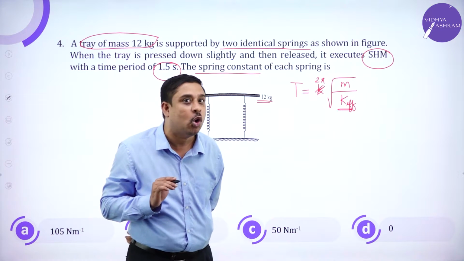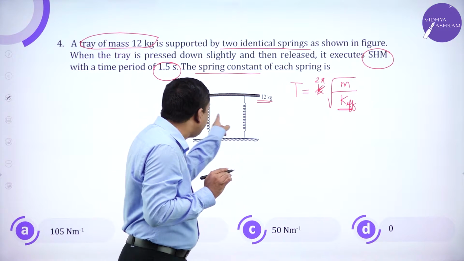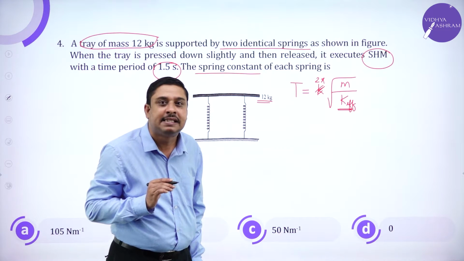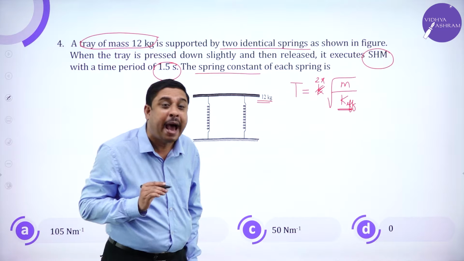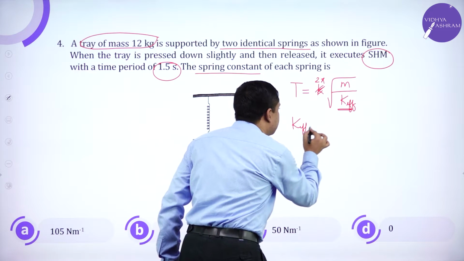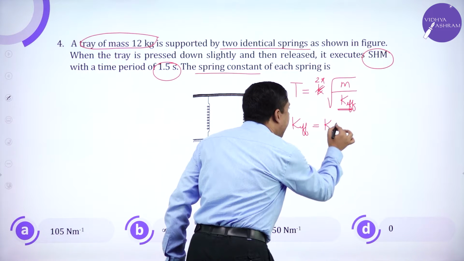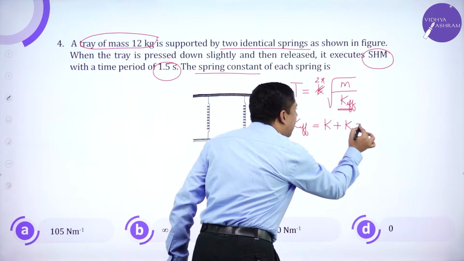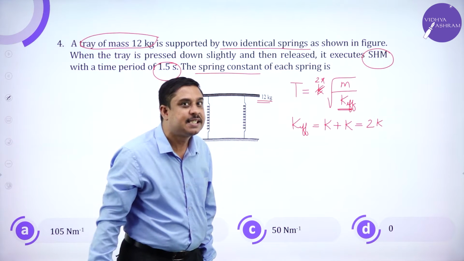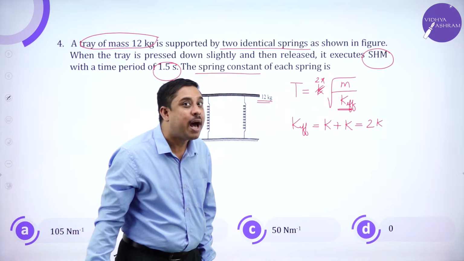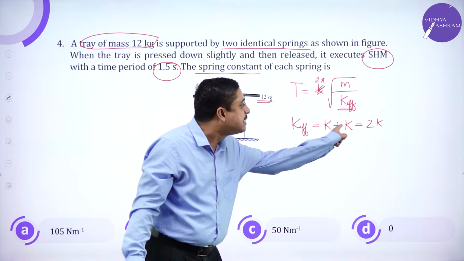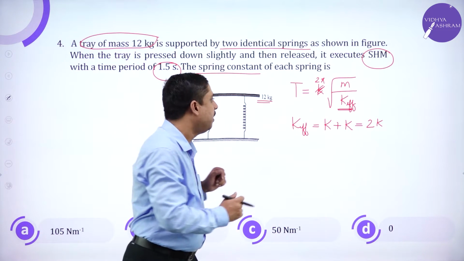You need to know this. Here by nature, if you observe, two springs are connected in parallel. So here K effective is K plus K, which is 2K. Remember, capacitors in parallel, C1 plus C2. This is spring constants in parallel.